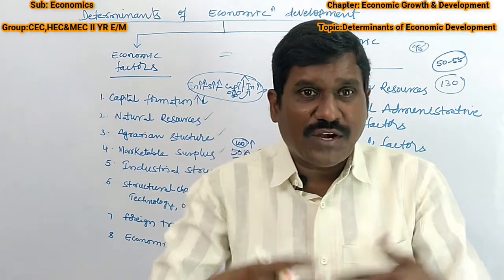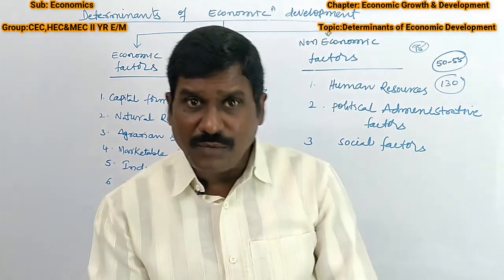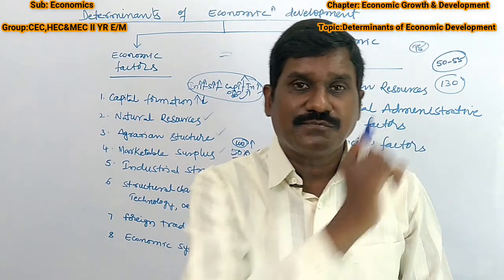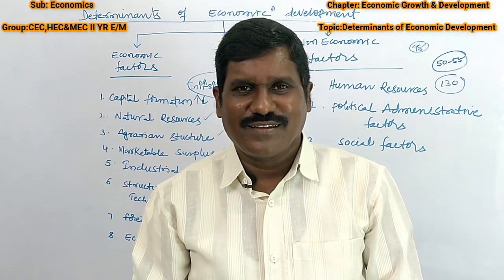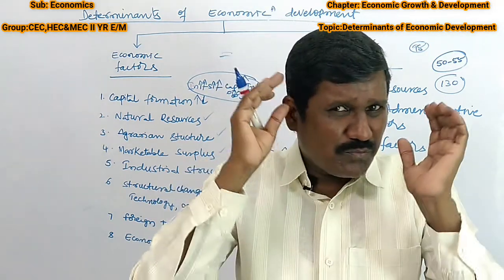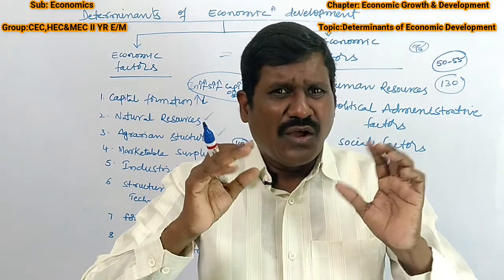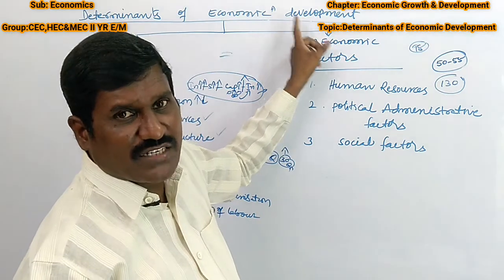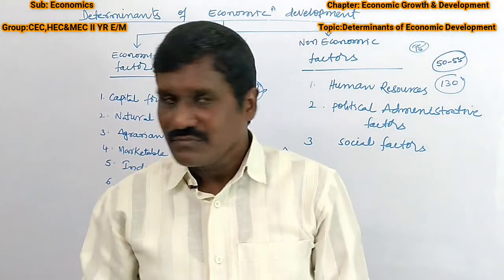When the government provides more employment opportunities, then it is possible to bring the people below the poverty line above the poverty line. So these are the ways to achieve economic development.